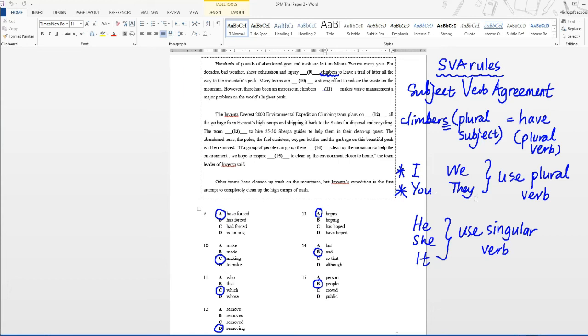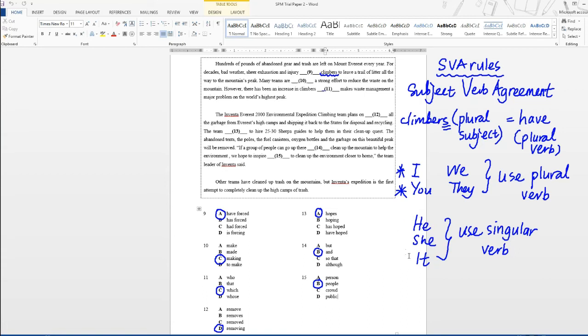Let's say you are using a pronoun. What kind of pronouns go with plural verbs? I've written down here, I, you, we, and they will use a plural verb. So I and you are special. Even though they refer to one person, you will still use a plural verb. So for example, I have, you have, we have, they have. So what if you are using singular pronouns, like he, she, and it?